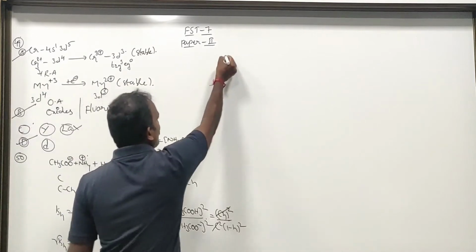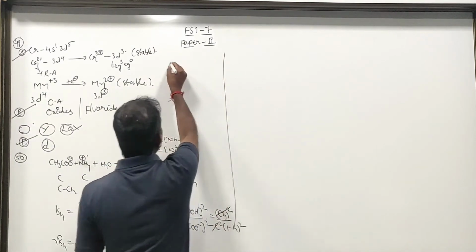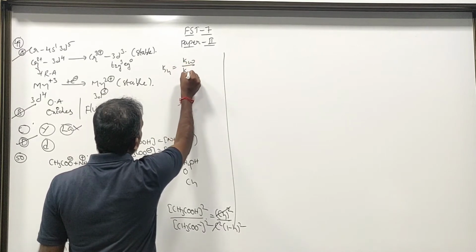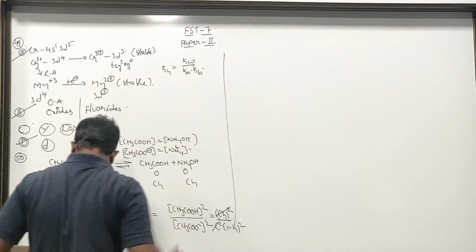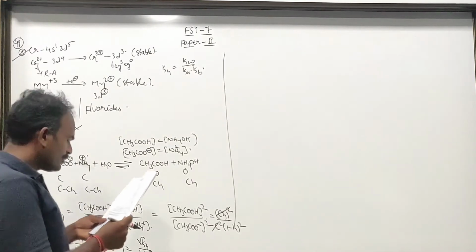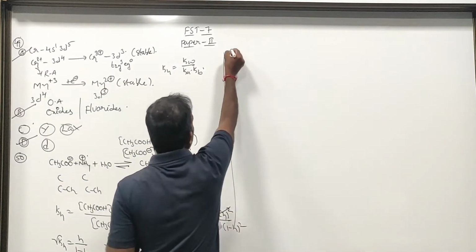And if we adjust that, we get Kh is equal to Kw divided by Ka into Kb. That is also going to be true. Now for option A, we have to prove it.